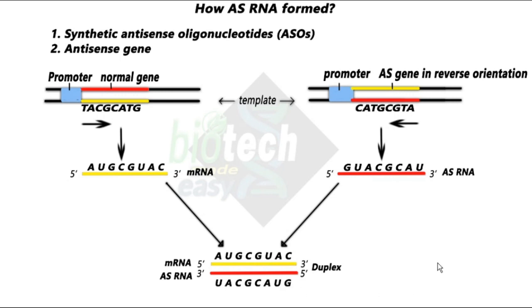So in this case, you construct the antisense gene and you put it into the vector, which is put into the cell, and it forms the antisense RNA itself. You don't need to provide it from outside for the therapeutics. So that is how the antisense RNA can be formed. This is one of the ways.